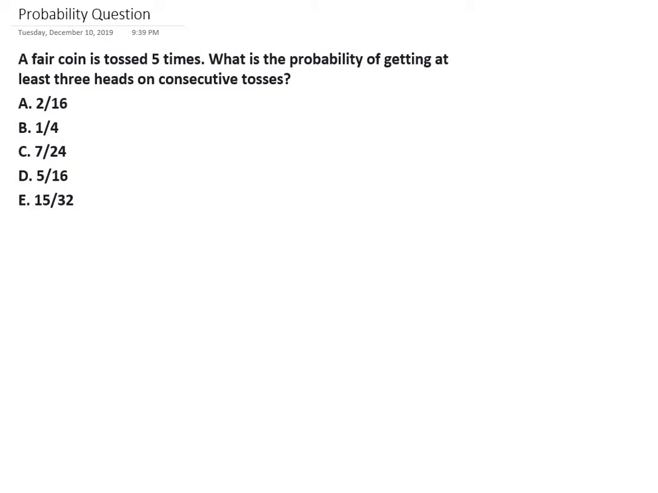The problem states that a fair coin is tossed 5 times. What is the probability of getting at least 3 heads on consecutive tosses? Getting at least 3 heads. So these are the important words to note here. At least 3. So it can be 3 heads or 4 heads or maximum of 5 heads. So these are all the possible cases, right?